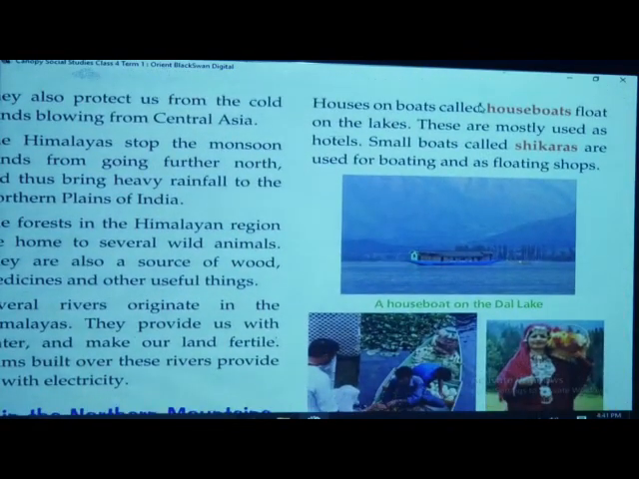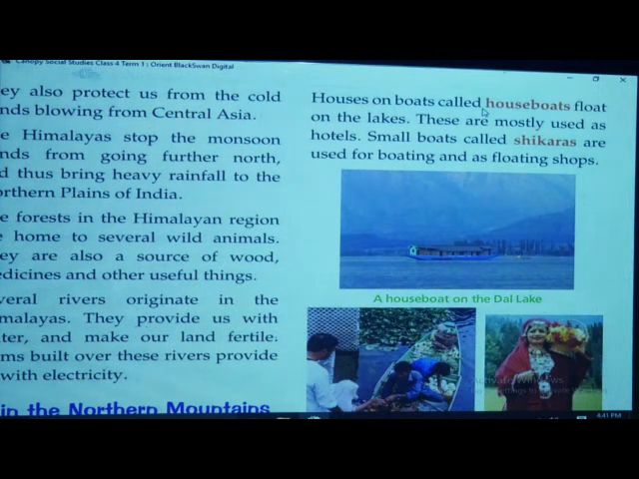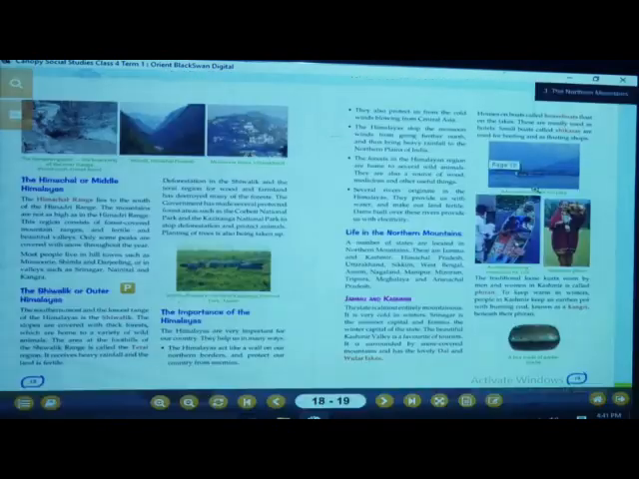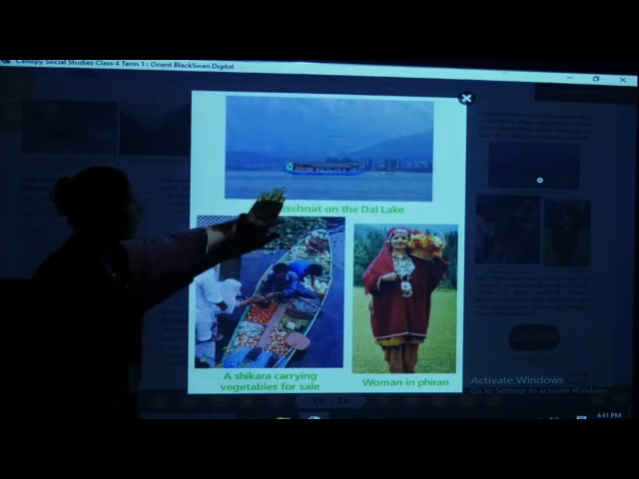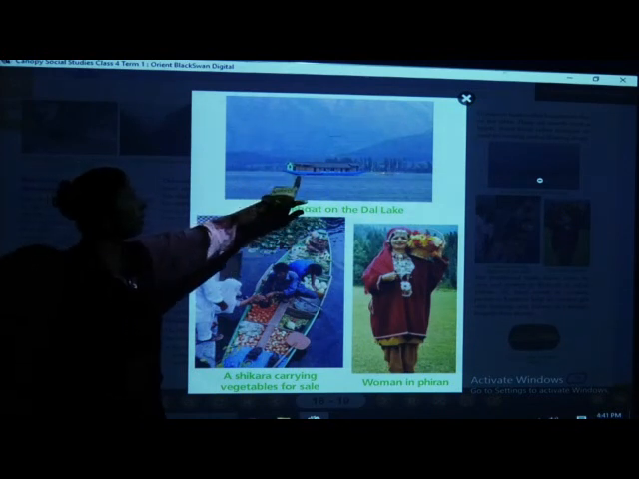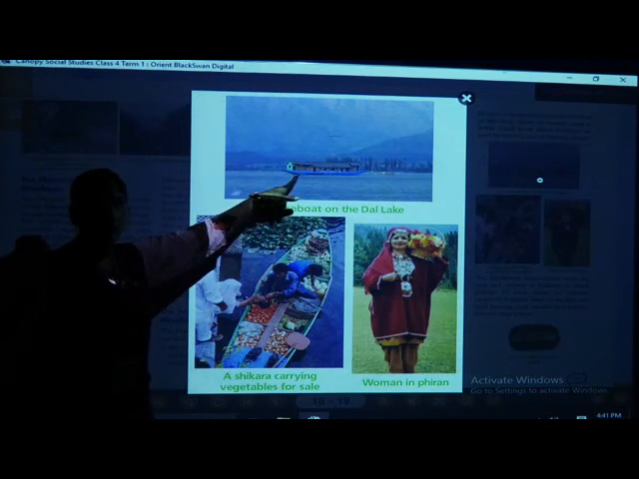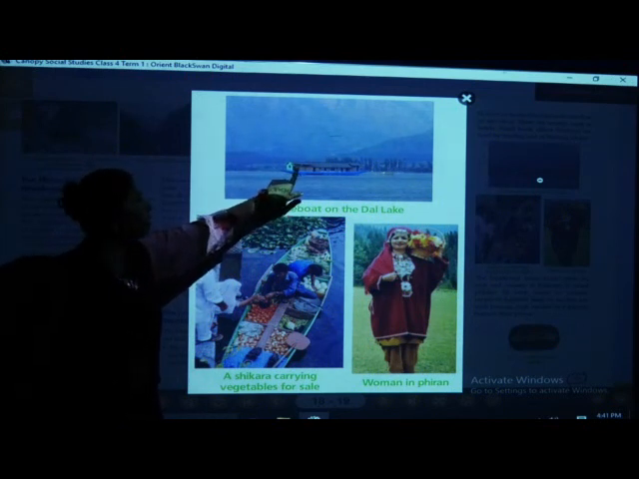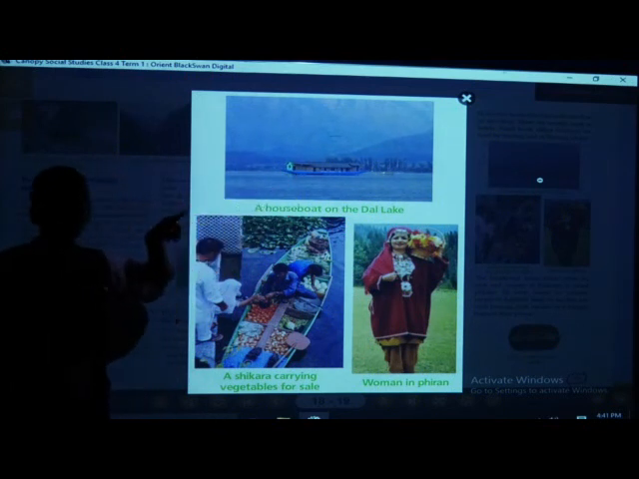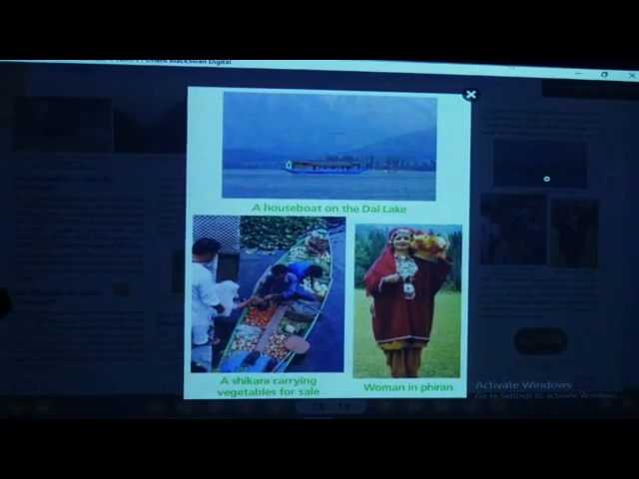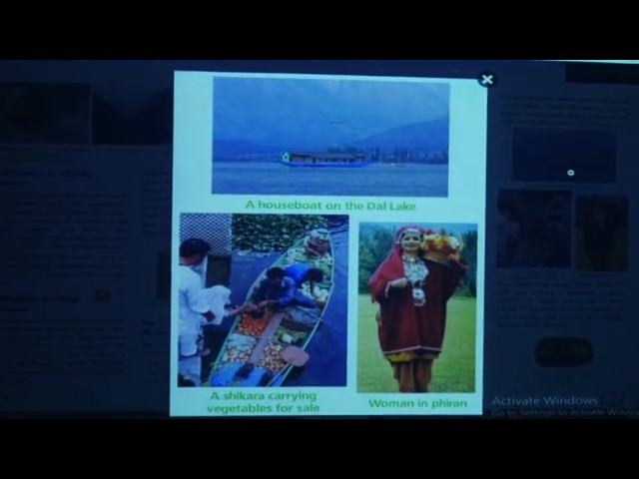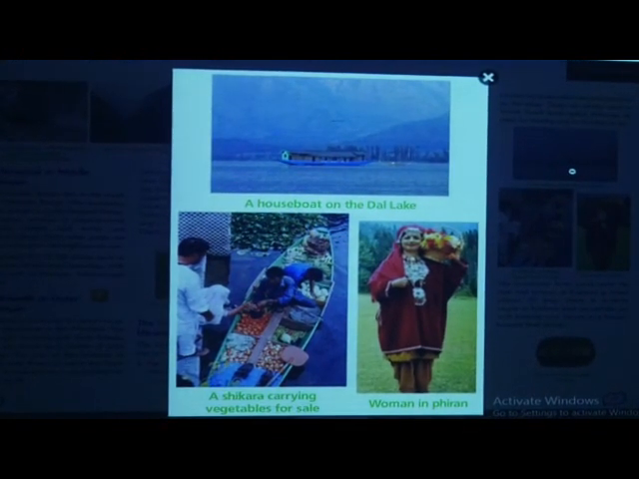See, houses on boats are called houseboats. Okay, you all know that, correct? This is Dal and Wular lake. Now on this lake, can you see a boat? Yes, you all can see the boat, correct? On that boat, can you see a house type? Yes. So in Dal and Wular lake, or Jammu and Kashmir, we see such kinds of boats, which are called houseboats.